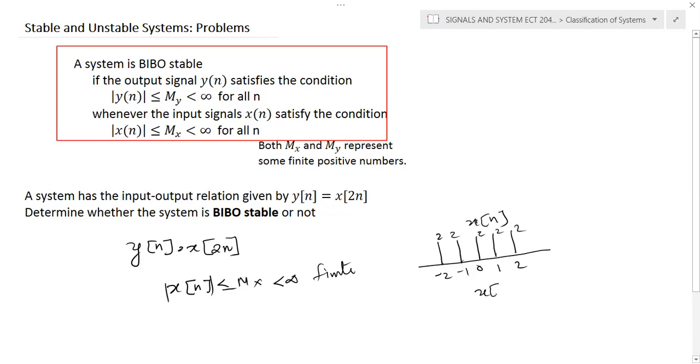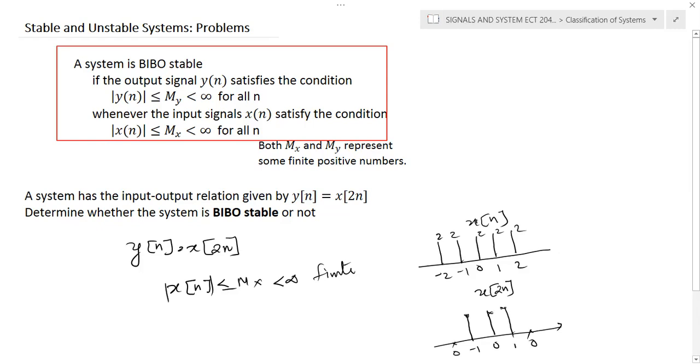And if you perform x of 2n, you will get the compressed version of the signal. That is, at n equal to -1 you will get 2, at 0 you will get 2, and at 1 you will get 2. Okay, at -2 you will get 0.